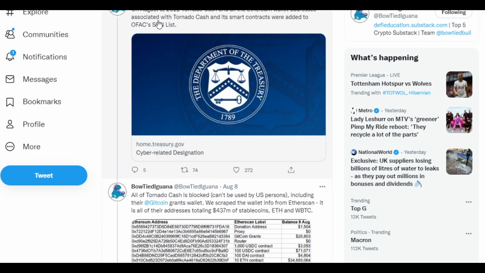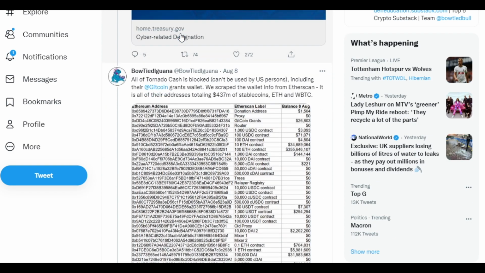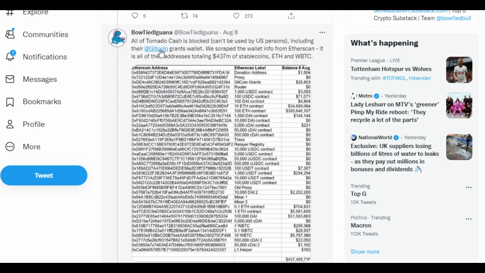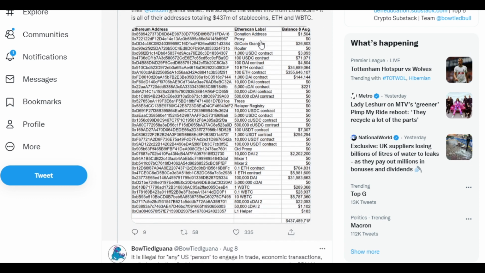And on August 8th, 2022, TC and all Ethereum wallet addresses associated with TC and its smart contracts were added to an OFAC SDN list. And effectively, that means that all of the TC is blocked, so they can't be used by any US persons. So that's including their Gitcoin grants wallets, and basically this is $437 million worth of stablecoins, ETH, and wrapped BTC that cannot be interacted with by any US persons.